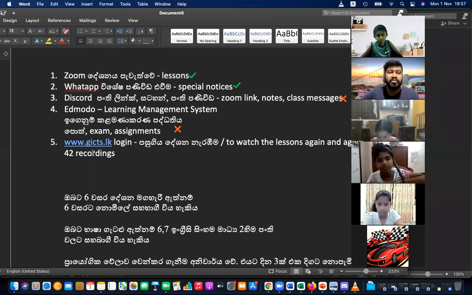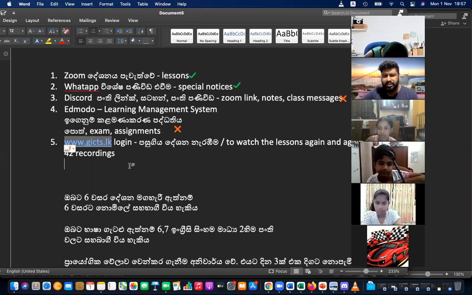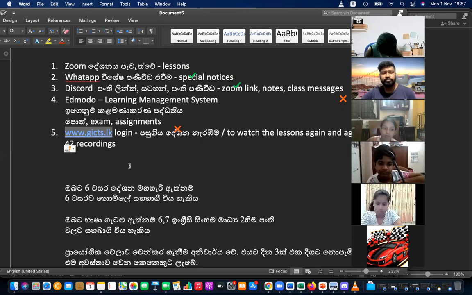And those recordings you can see through the jits.lk website. You have to create a login there. And also the payments you can do on that site. That is also possible. So there's a facility to do payments. But normally we recommend the normal method. So if you really want, you can do the payments there also. That doesn't matter.